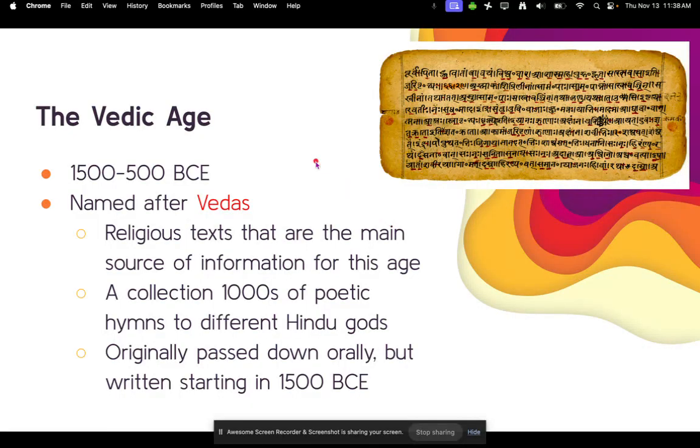All right, now let's talk about the Vedic age. The Vedic age was from 1500 to 500 BCE. It was named after Vedas. Vedas are religious texts that are the main source of information for this age. Here's an example of what one of the Vedas texts looks like. It is a collection of thousands of poetic hymns to different Hindu gods. It was originally passed down orally, but it started to be written down about 1500 BCE.